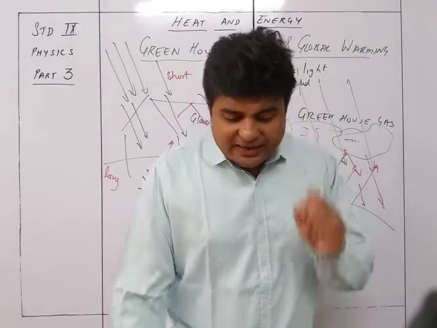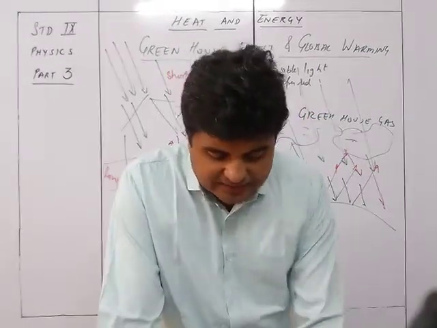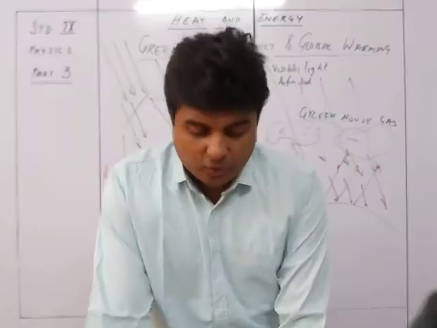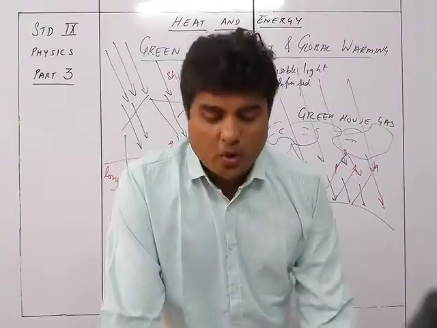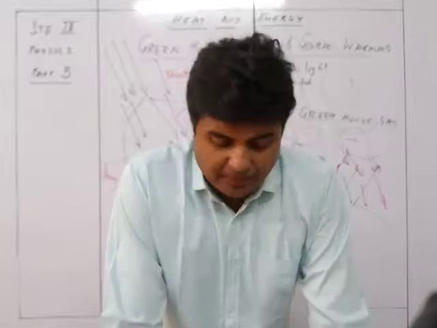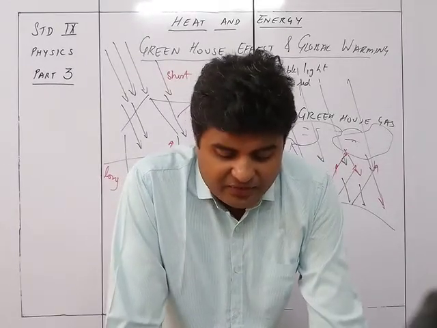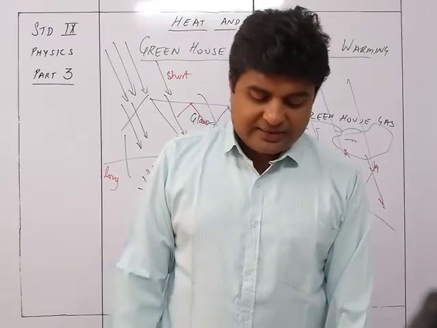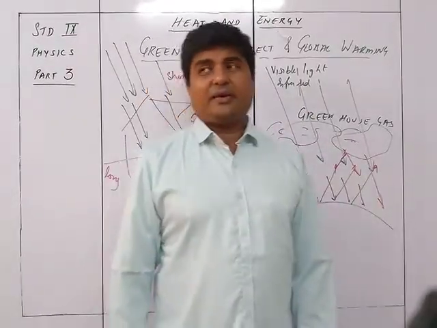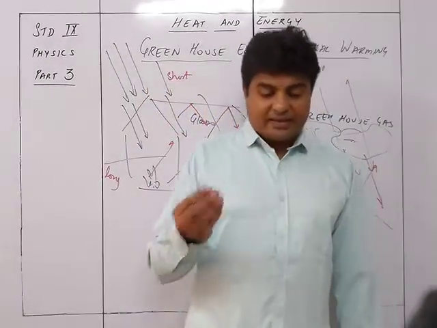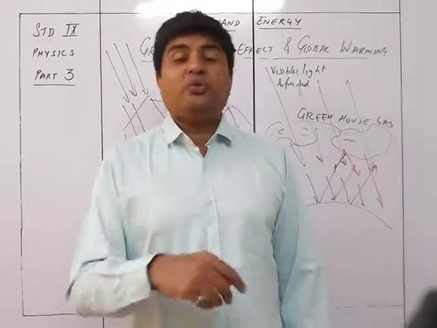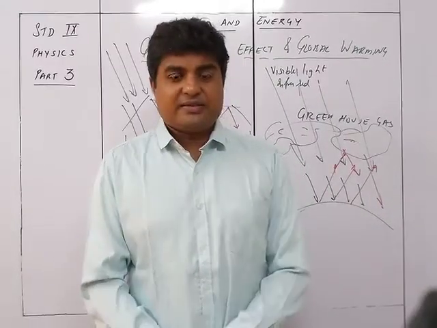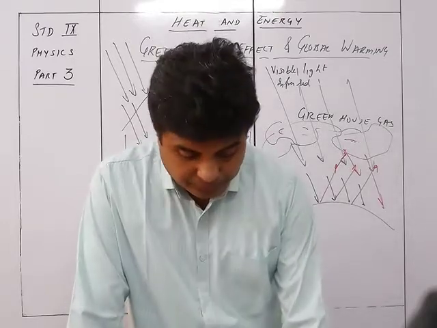Thus the increase in the greenhouse gases in the atmosphere enhances the greenhouse effect, and this is called global warming. So that's why we define global warming as the increase in the average effective temperature near the Earth's surface due to the increase in the amount of greenhouse gases in the atmosphere. So increase in the average temperature due to the increase in the amount of greenhouse gases is termed as global warming.